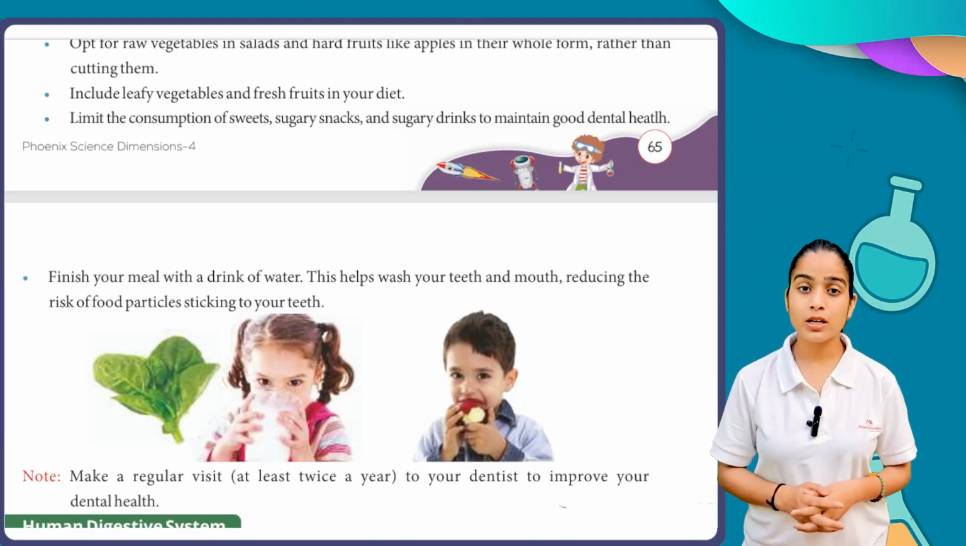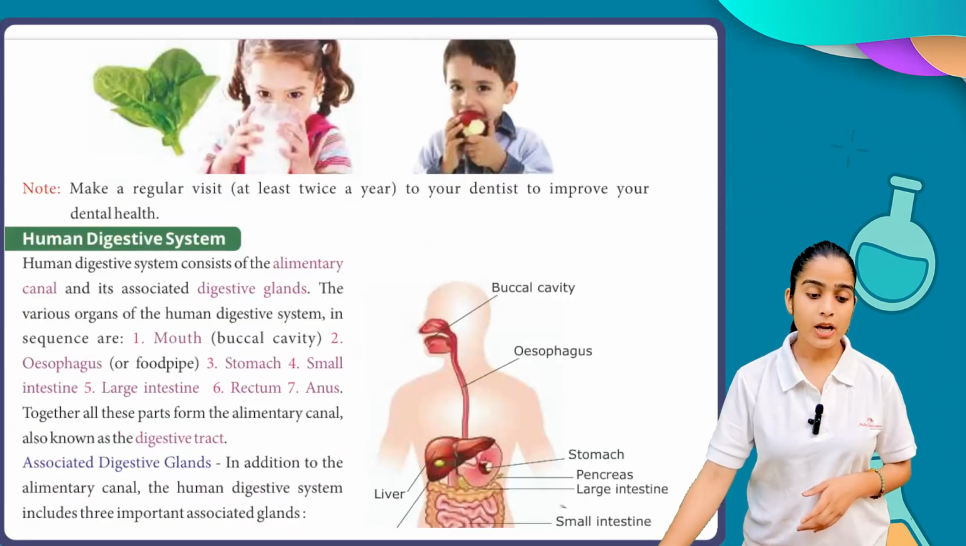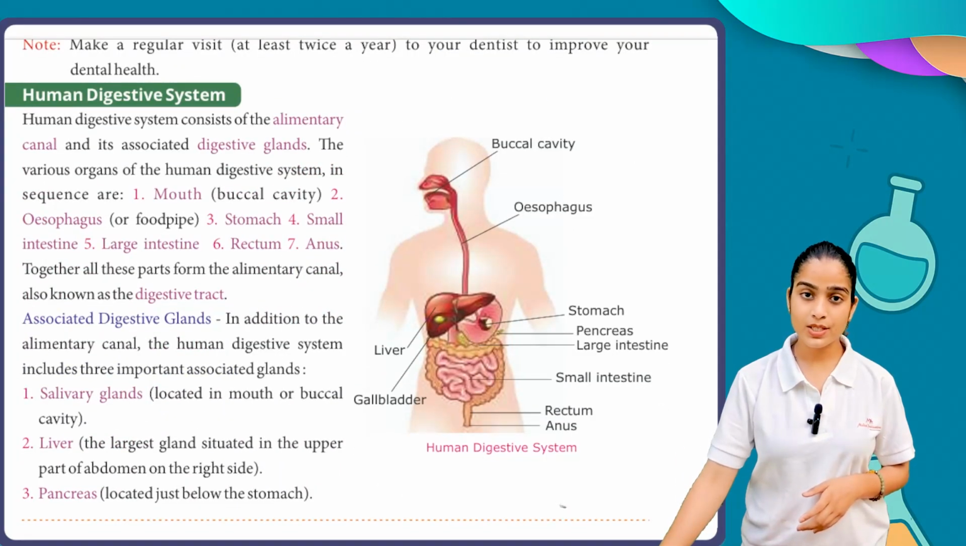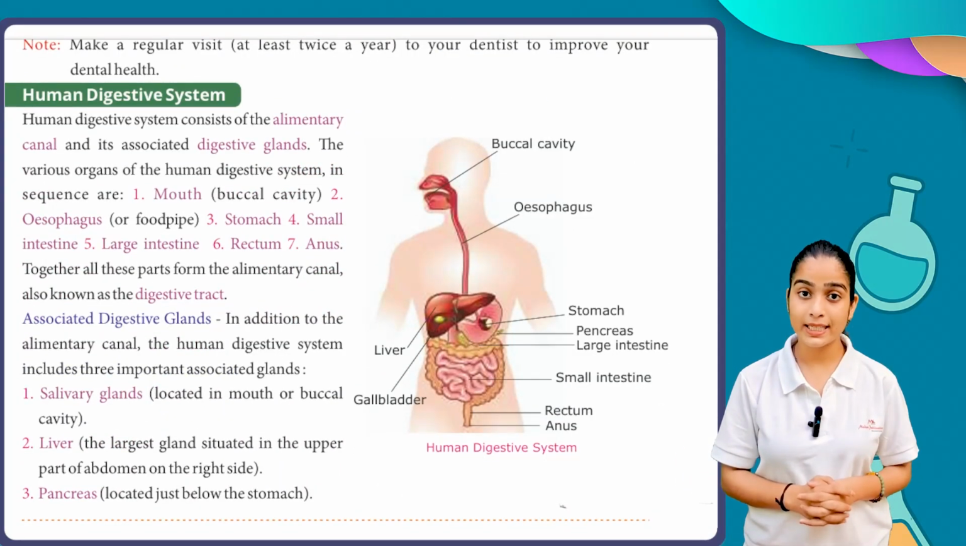So you have to take an appointment with your dentist as well, once or twice a year, for your proper teeth health, for your good teeth health basically. Now we are going to learn about the human digestive system. It means how our food gets digested.